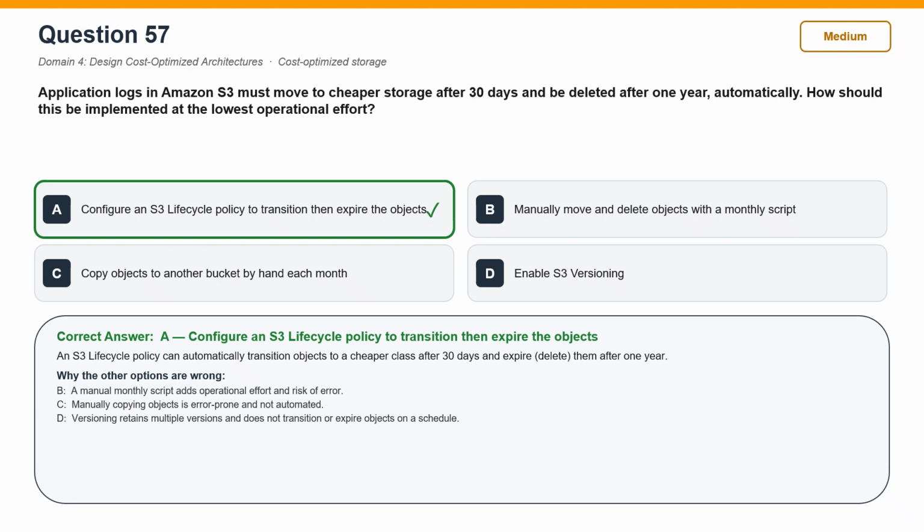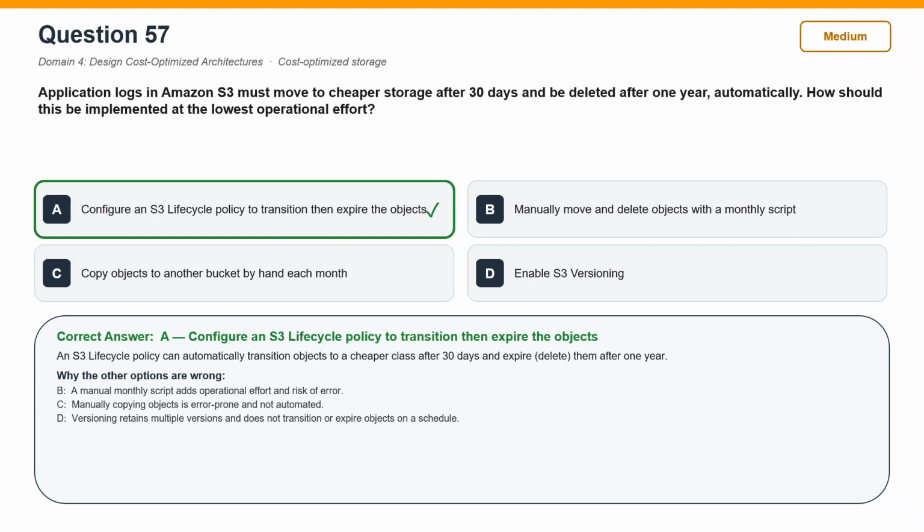Now, why the other options are wrong? Manually move and delete objects with a monthly script is incorrect. A manual monthly script adds operational effort and risk of error. Copy objects to another bucket by hand each month is incorrect. Manually copying objects is error-prone and not automated.